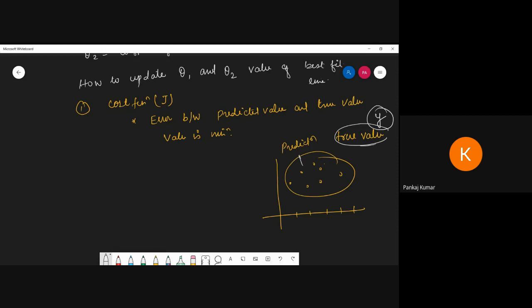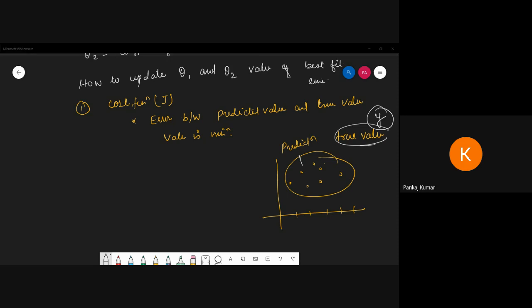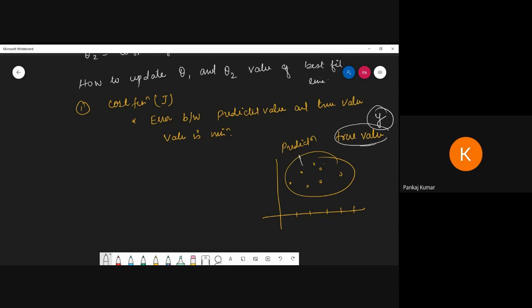That means this is supervised learning, where we have both input and output values, so that is called the true value. Now, what is the minimization function? That is called the cost function J, which we write from i equal to 1 up to n, of predicted y of i minus y of i, the whole square.